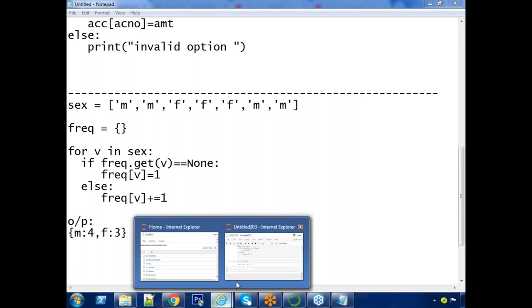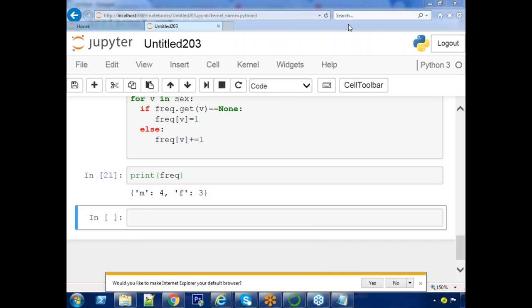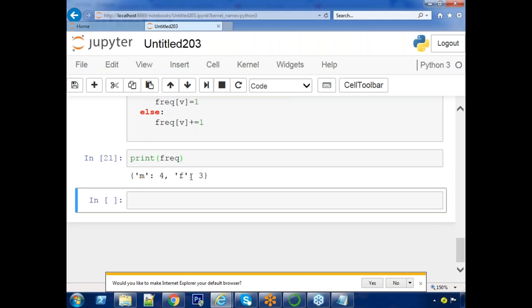One more operation here. Where is your final result, sir? Your final result is in frequency. That is a dictionary. Within this, how many pairs are there? 2 pairs. I want to take all the keys, only the keys. Very simple: the dictionary name dot keys.